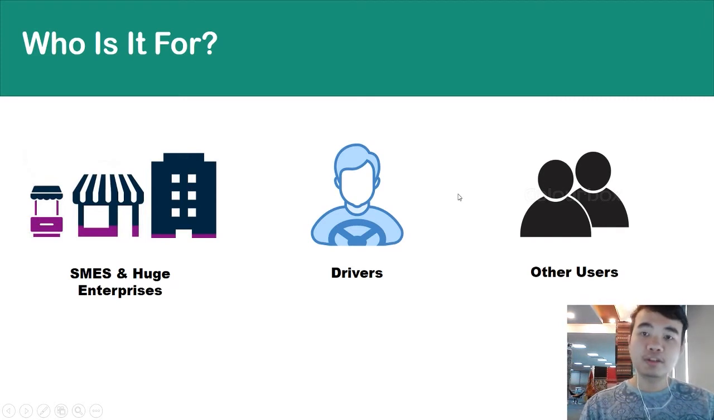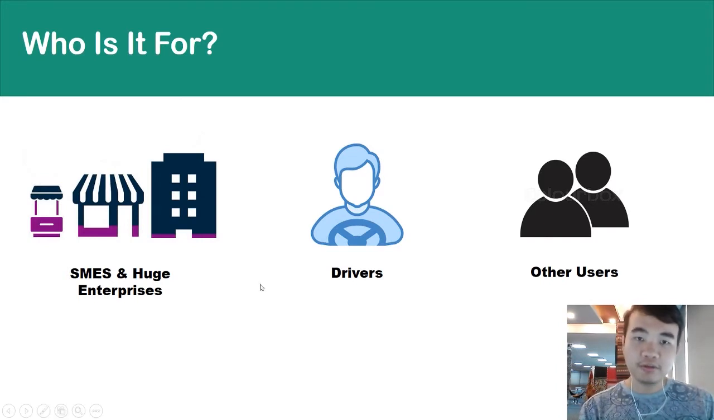And who is it for? Like we mentioned in our first report, the first and most important users that will use our DMS frequently are the SMEs and huge enterprises. Mostly the types of companies that use our DMS would be transportation companies and also some other companies that require drivers, such as Grab and Uber.